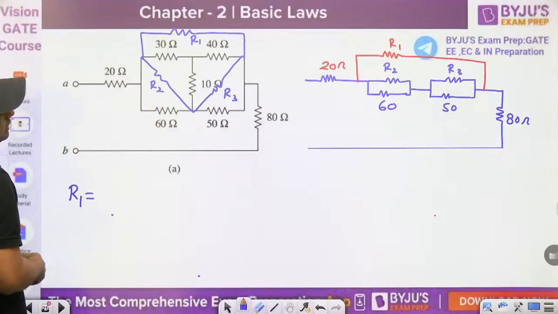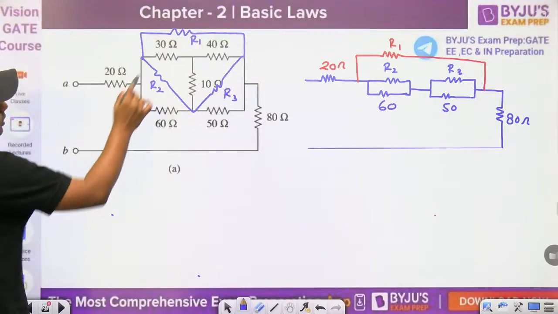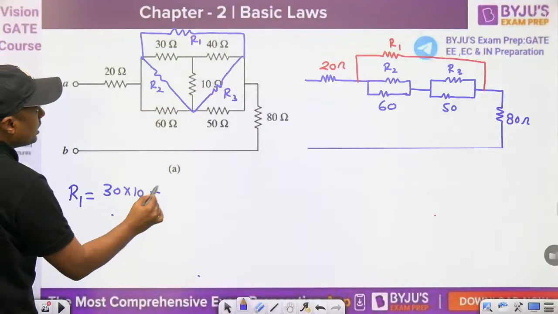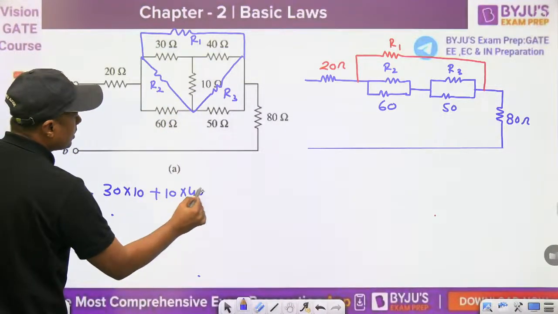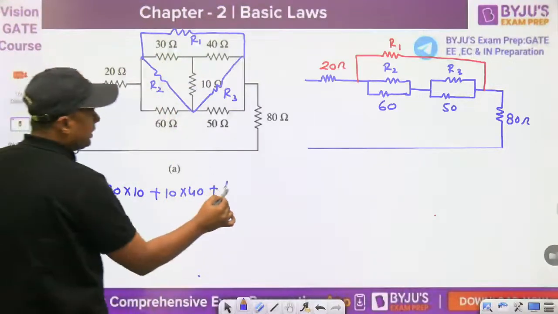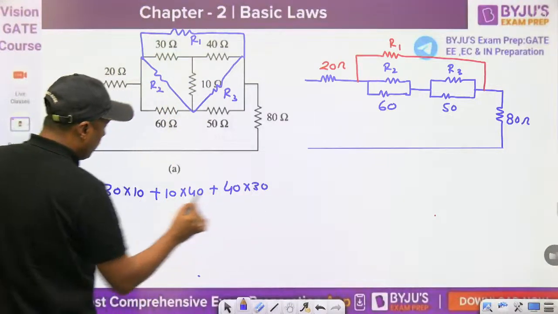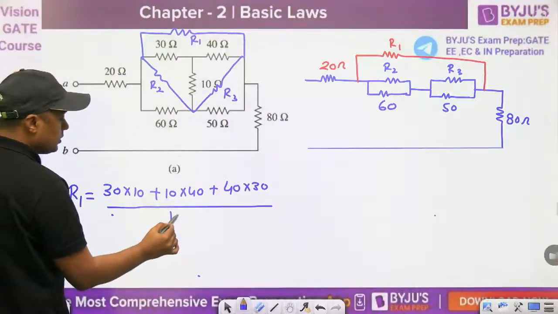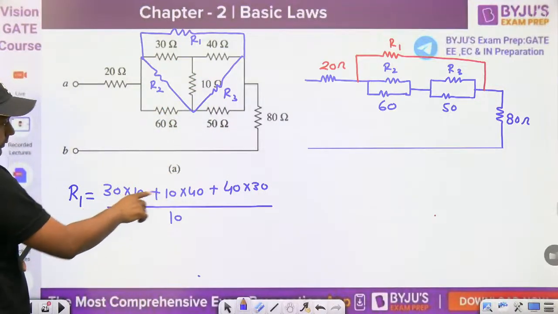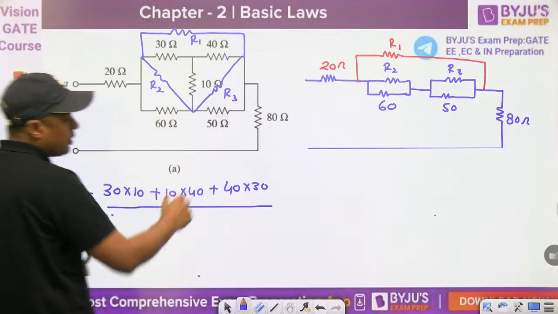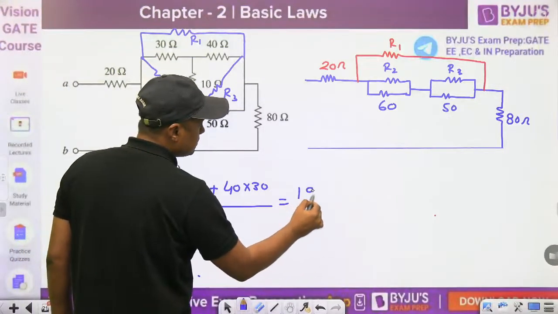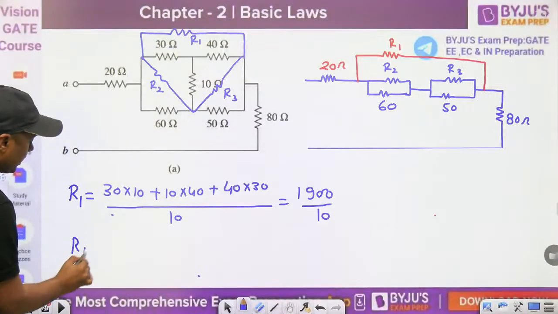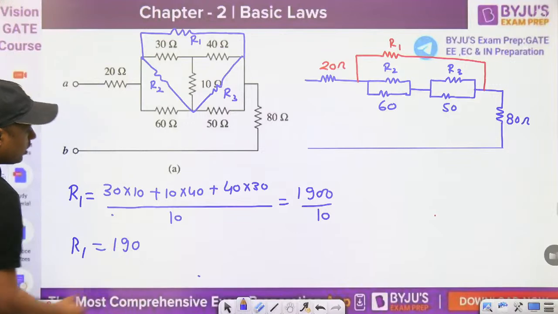So in a star to delta conversion, first of all, multiplication of 30 into 10 plus 10 into 40 plus 40 into 30. The numerator will always remain the same, and to find R1, take the one opposite to it, that is 10. So this is 300 plus 400, 700, plus 1200, 1900, divided by 10. So what is the value of R1? You will get 190.